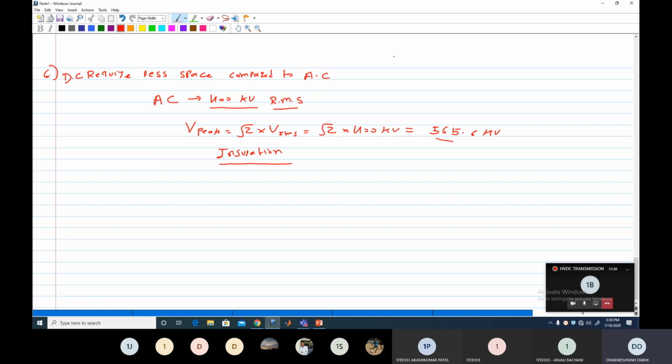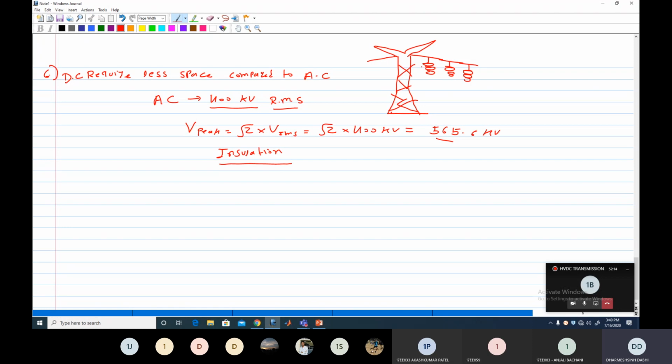Here, suppose I draw one tower. You see there is a cross arm where you support the conductor through the insulator. Here is the insulator, here is the insulator, and this is the third insulator, because it is a two circuit line.